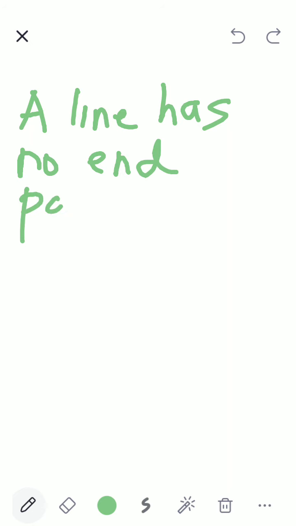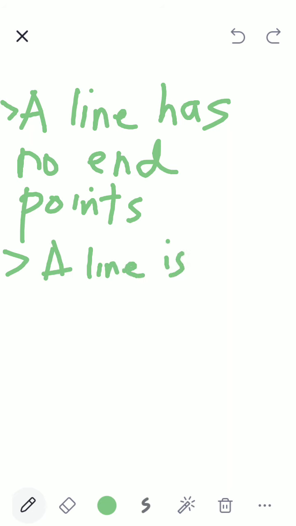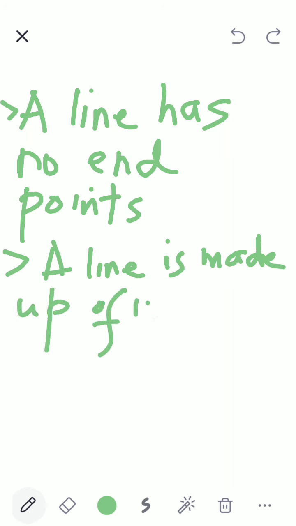So write down this. A line has no endpoints. Number 1 point. Number 2. What is number 2 point? A line is made up of infinite points.